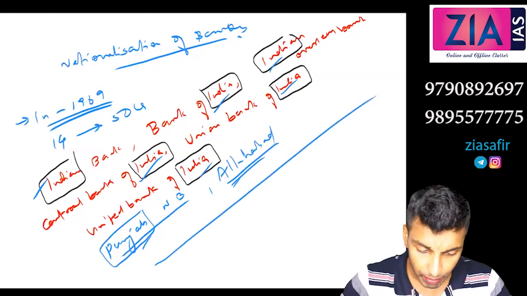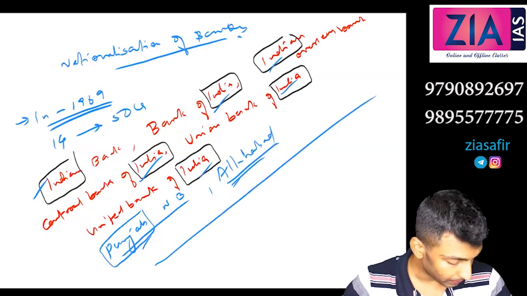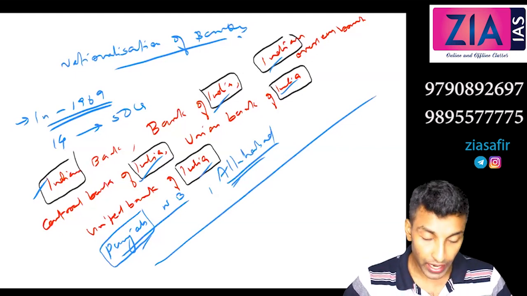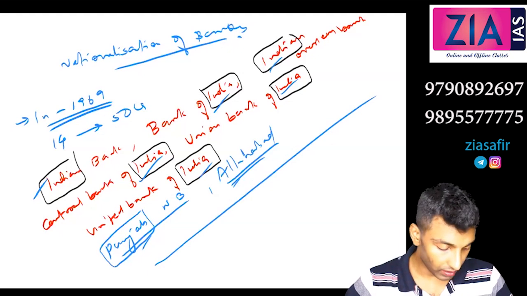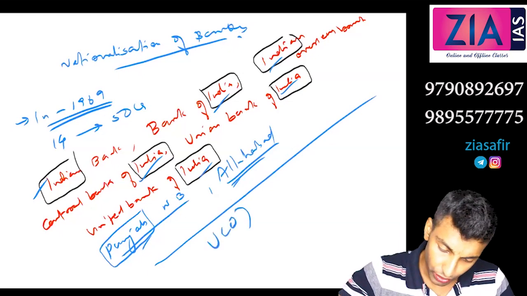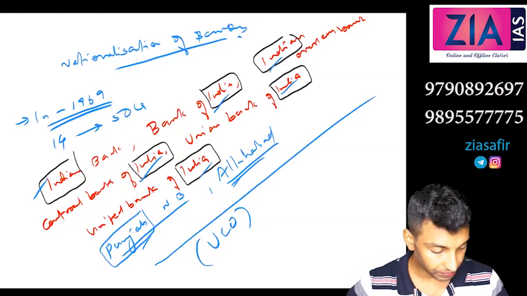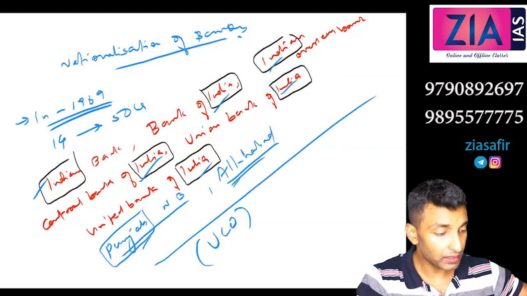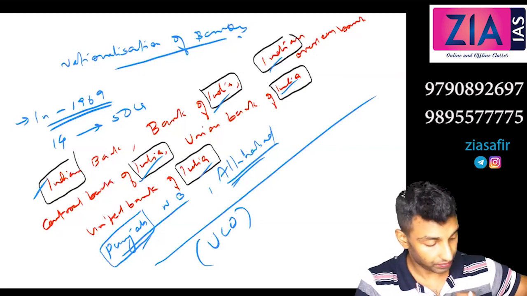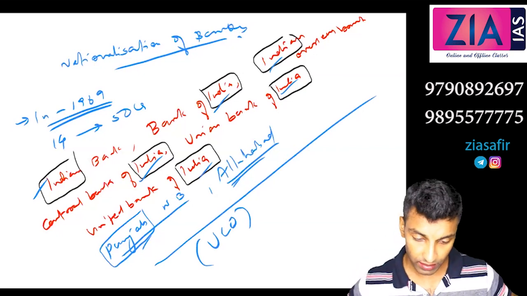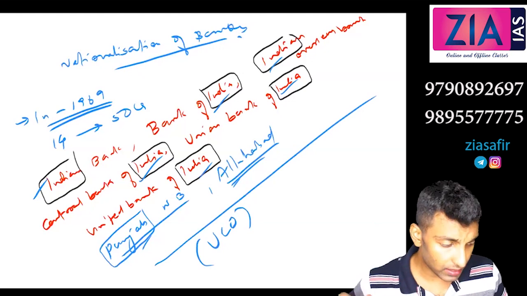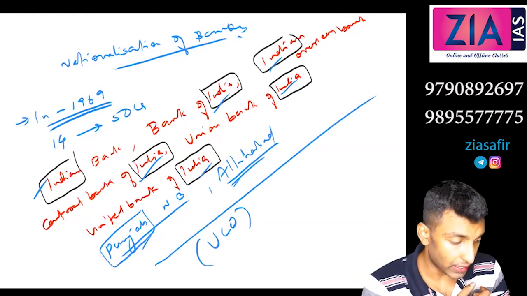Then you can write Syndicate Bank, United Commercial Bank, UCO Bank. You can simply write UCO Bank, Dena Bank, Canara Bank. So how many banks? 14. So these are the 14 banks which were nationalized.